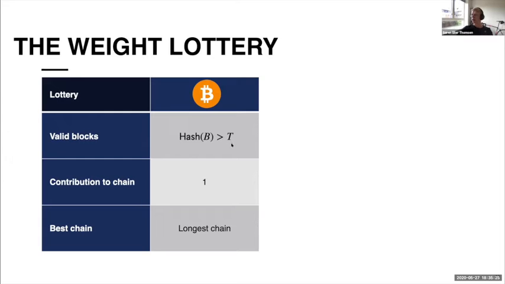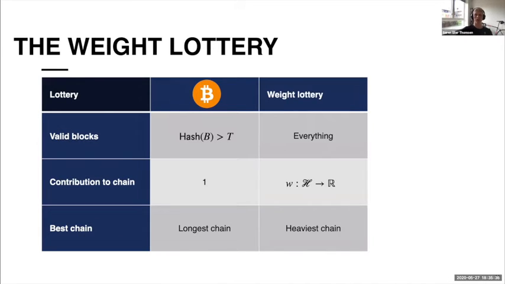Okay. One thing to note is that, as we just saw in this example run of the protocol, the longest chain is also what is considered to be the best chain. So this changes with the weighted lottery. Here we say that every block is a valid block. And now we define an arbitrary weight function, which takes a hash of a block and returns some value, which we'll say is the weight of a block. Now we will use this weight of each block to calculate the total sum of the weight of a chain. And we will say that this is now the best chain. This is the chain that honest parties should actually prefer.